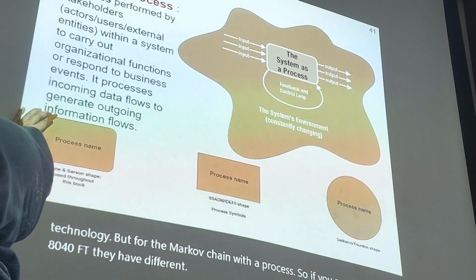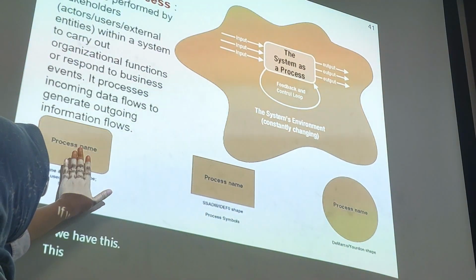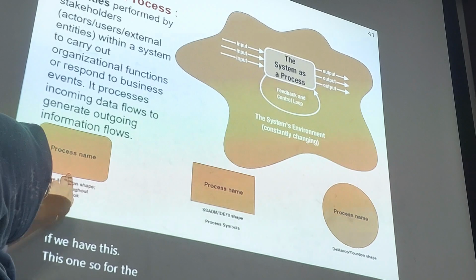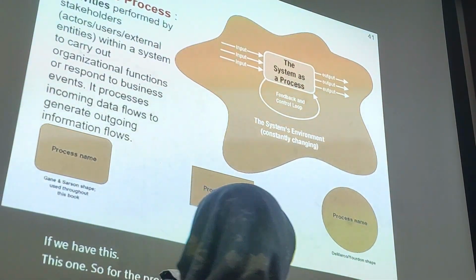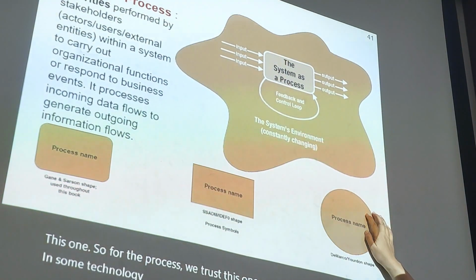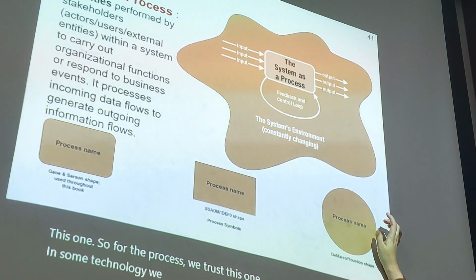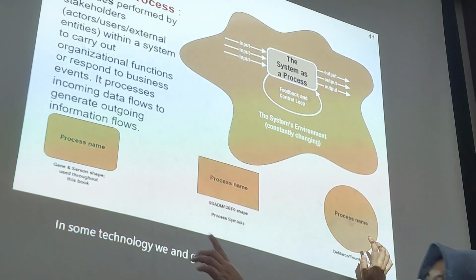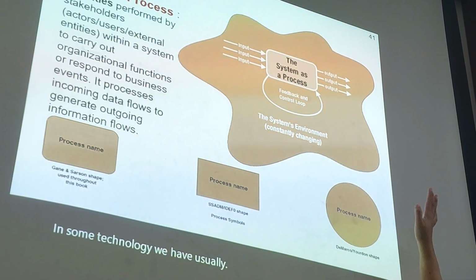For the process we have this one, and in some terminology we use a rectangle, and in other terminology we use the process name. Usually for DFD we use two of these terminologies.